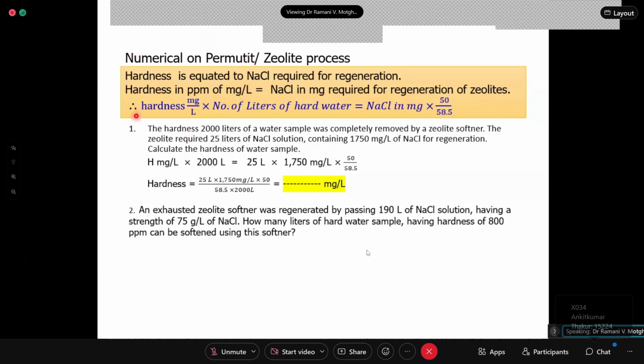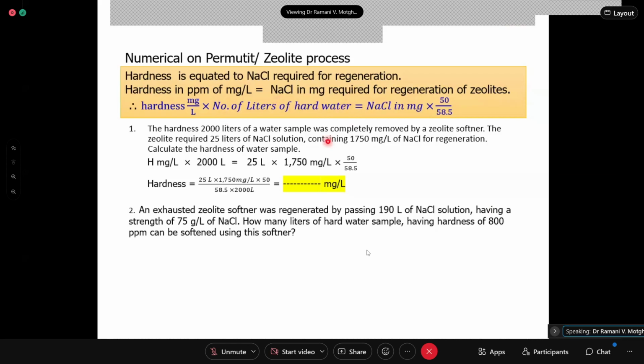Now, this is the formula, and what are given? The given things are 190 liters of NaCl solution having strength 75 grams per liter. So this part is given: 75 into 190 into 50 by 58.5 is equal to. Now this part is given, 800 ppm, and number of liters to be softened are asked.